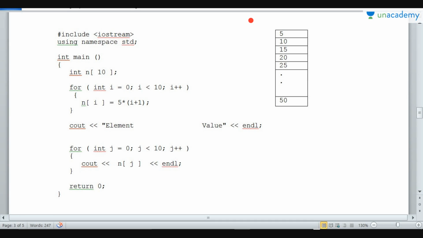N is the array name, right? Now we are printing element value and endl. This is for printing the array elements on the screen. This is stored in the memory. Now we want the user to know what values are stored in the memory, so we need to print it. So for int j is equal to 0, j is less than 10, j plus plus, again to print the values, and we are just doing cout n of j and endl. Endl is nothing but printing any element on the next line. The program starts printing from the next line, that is endl.